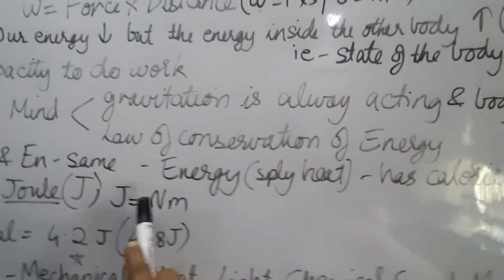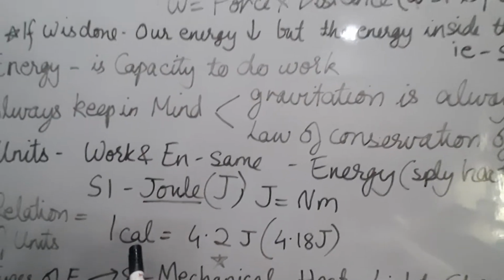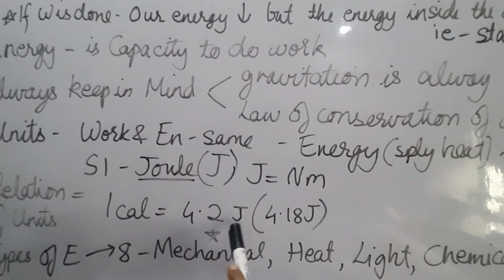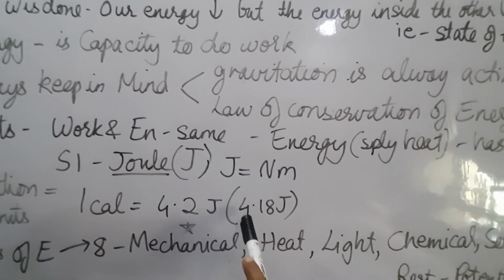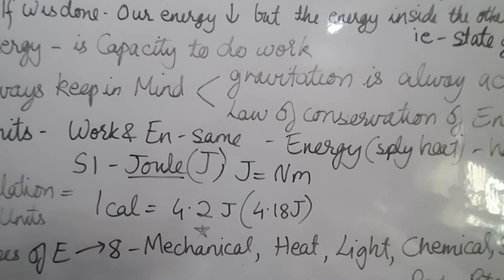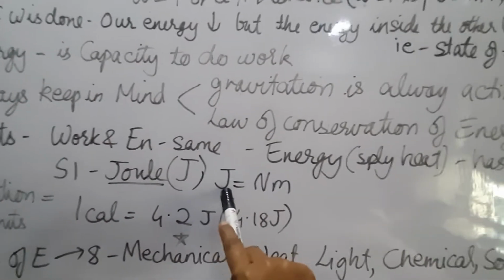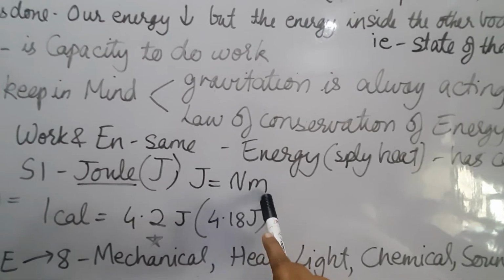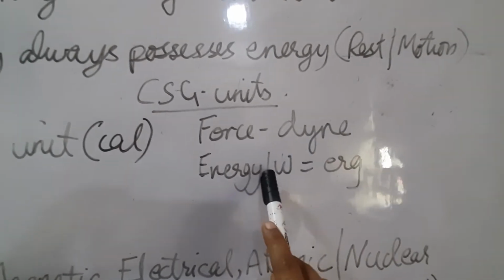So what is the relationship between them? We know that 1 calorie is 4.2 joule. Exactly it is 4.18. Got it? So joule is Newton into meter. CGS units of force we know as dyne and energy we know as erg.